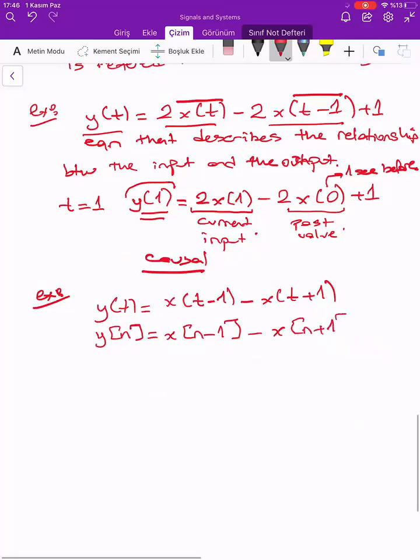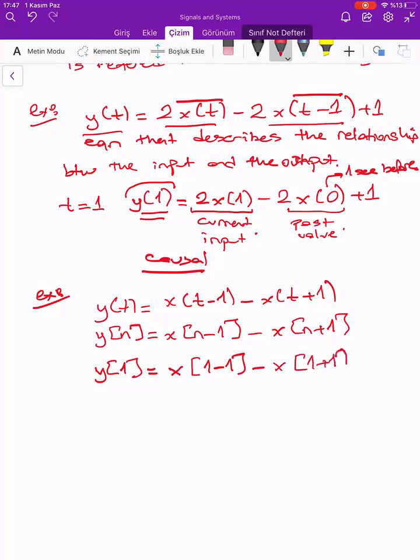So if these are my systems, are these causal? I should check. Now for y of 1, what do I need to know? x of 1 minus 1 minus x of 1 plus 1, right? I put 1 instead of these n's here. So what is this? x of 0. What is this? x of 2.